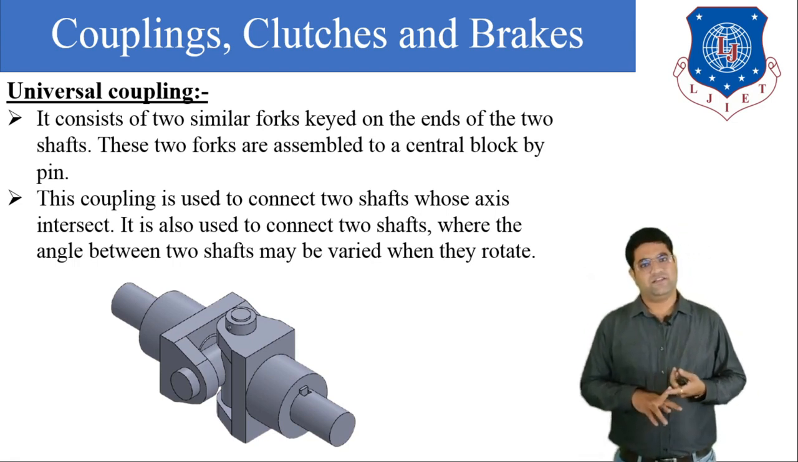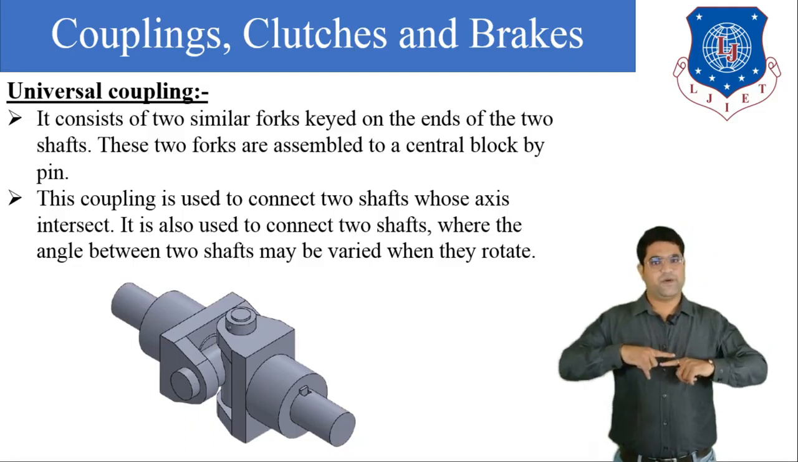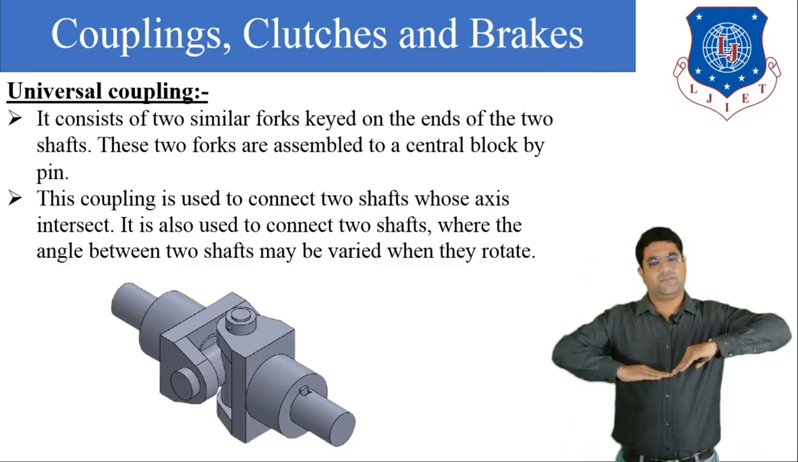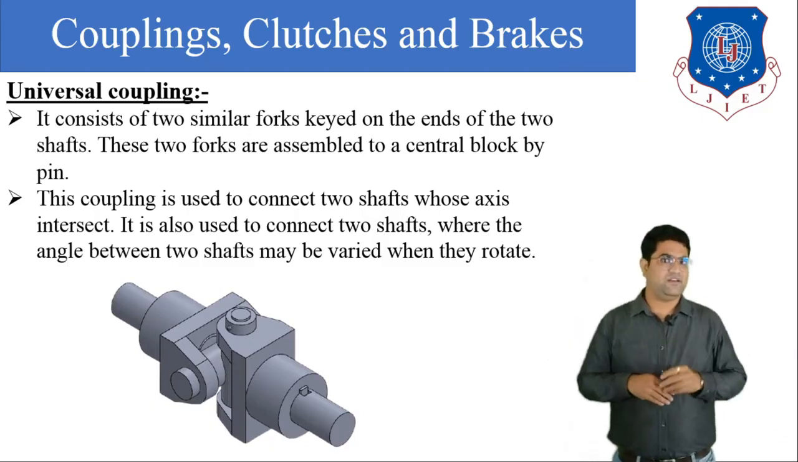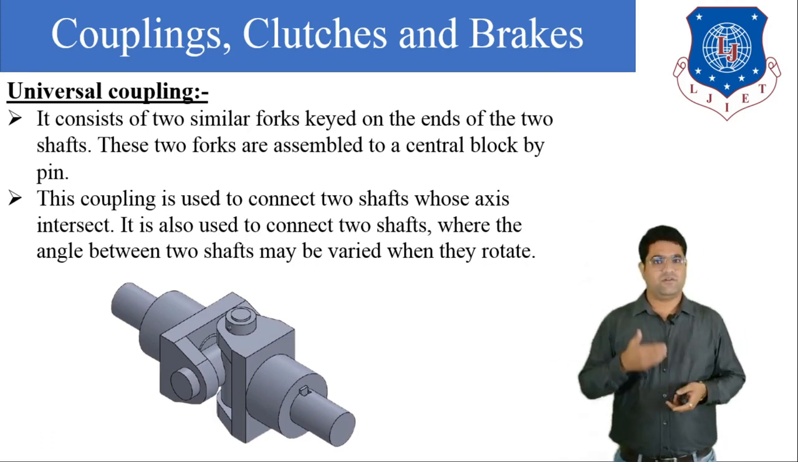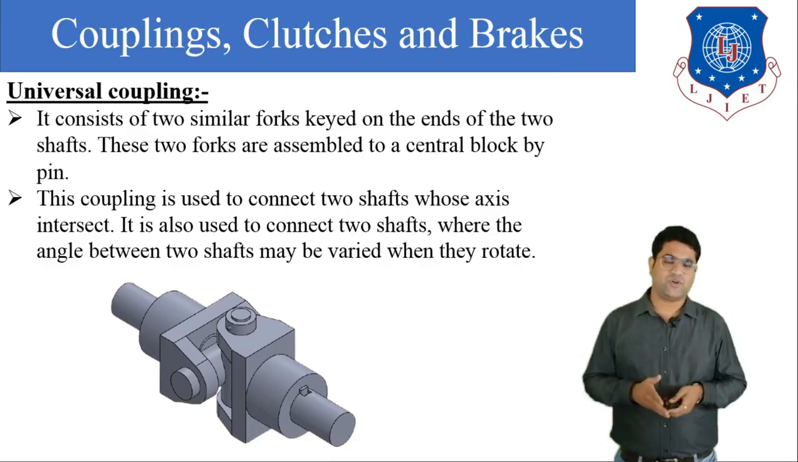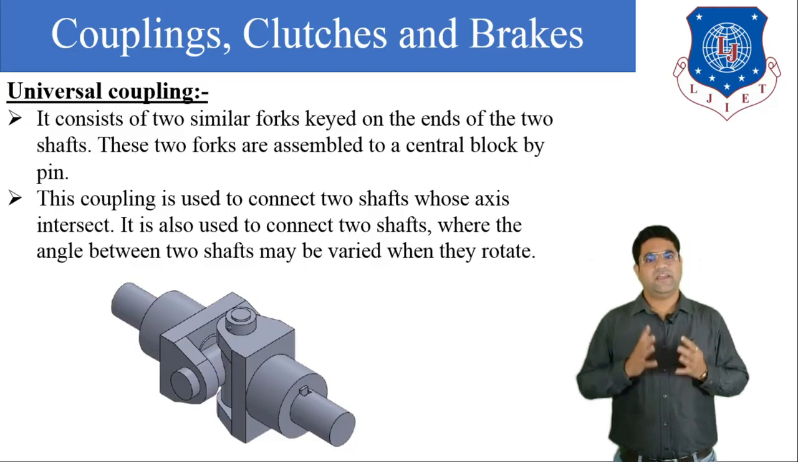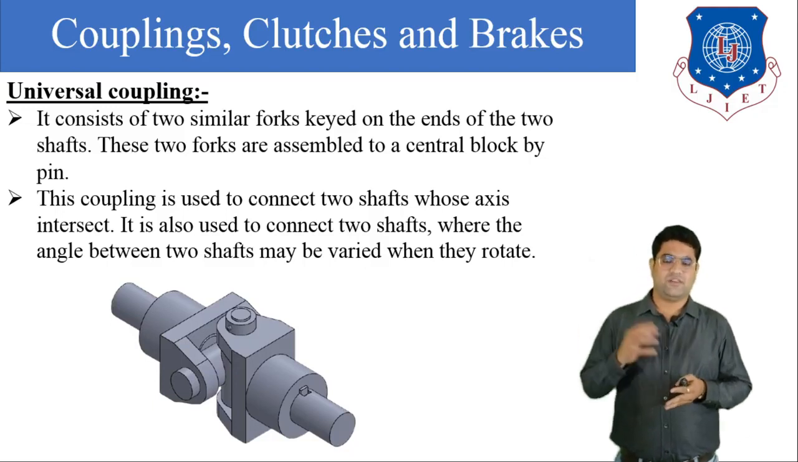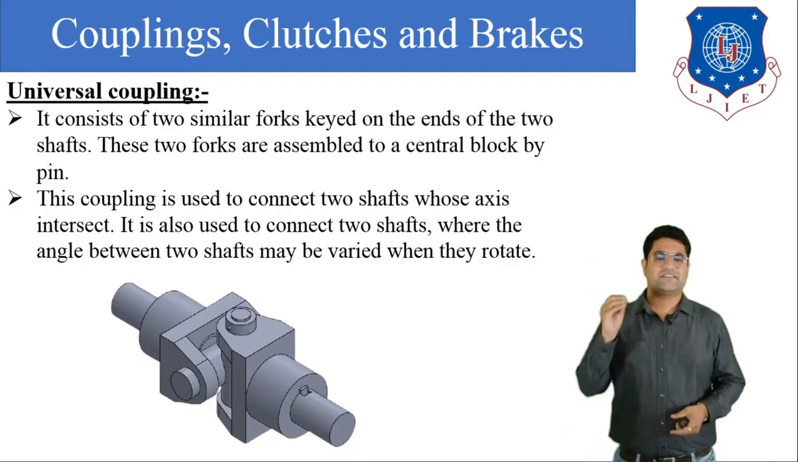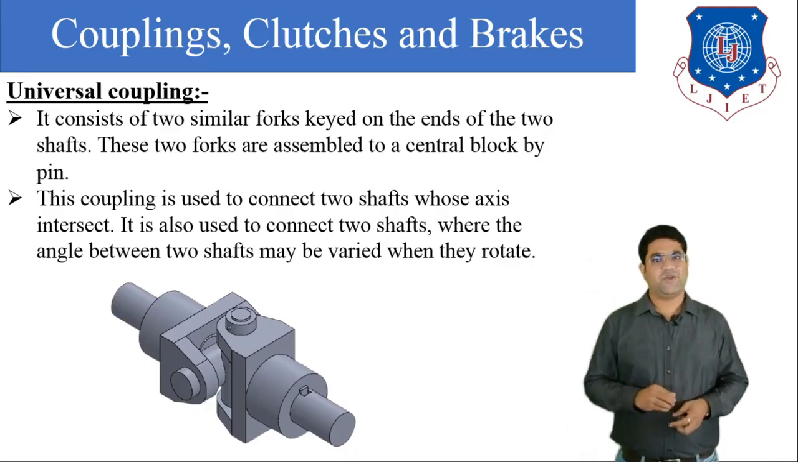Oldham coupling is generally used to transmit motion between two parallel shafts, and the universal coupling is used to transmit motion if the driven shaft is at some angle. Both couplings are used to transmit motion between two misaligned shafts. So this is all about couplings. In this lecture, we have discussed all the couplings, and in the previous lecture, we discussed clutches and brakes. So this is the end of our chapter number 11, that is coupling, clutches and brakes.